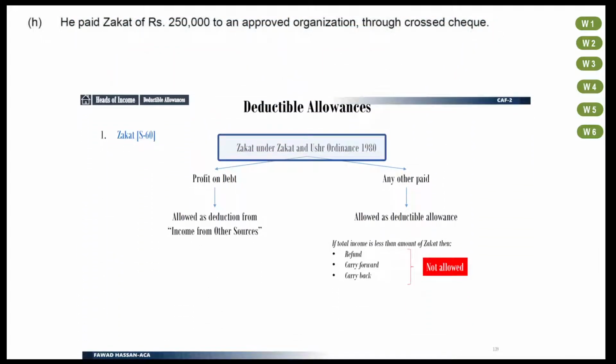Point H is about Zakat paid through cross-check. Please note that the Zakat which is allowed as deductible allowance is the one paid under Zakat and Usher Ordinance. This ordinance is not in syllabus of CAF2.